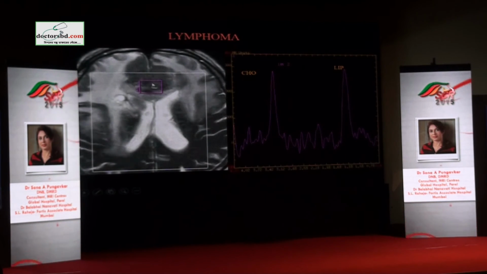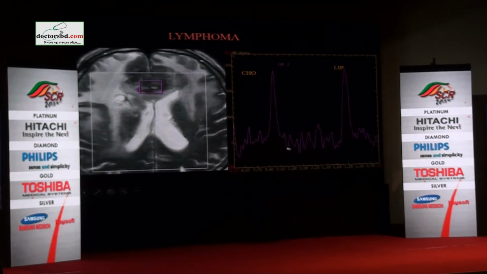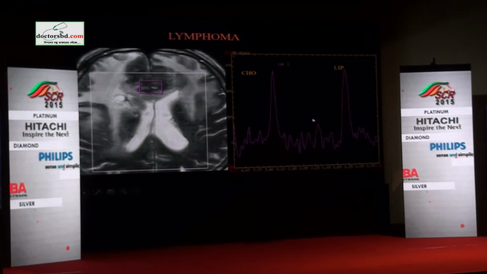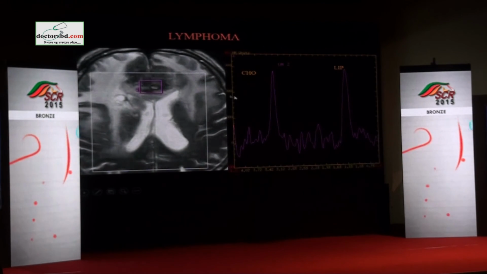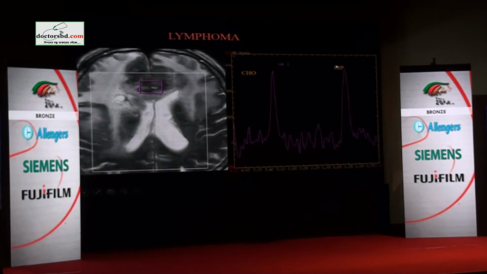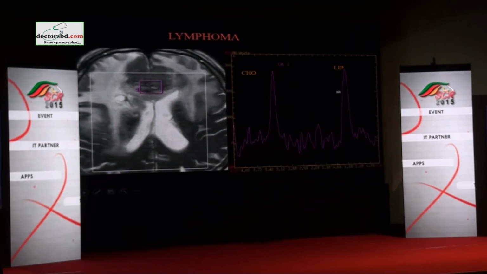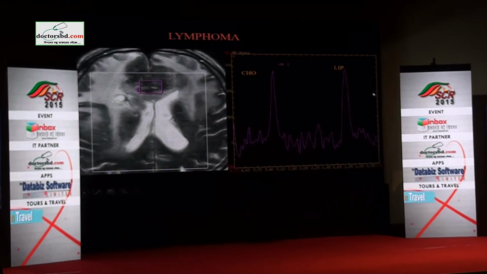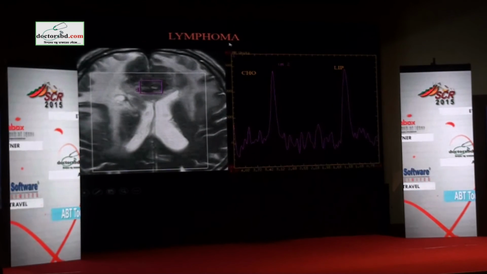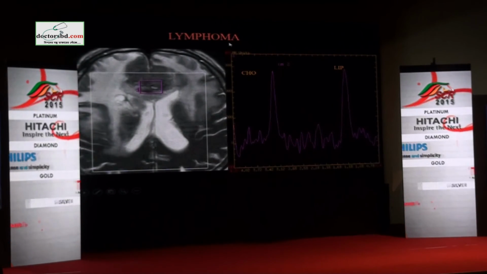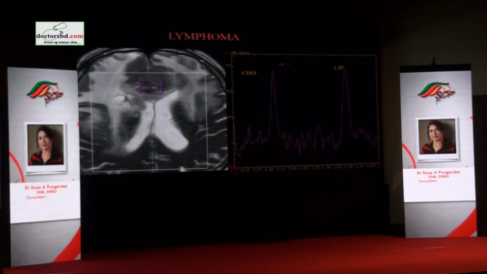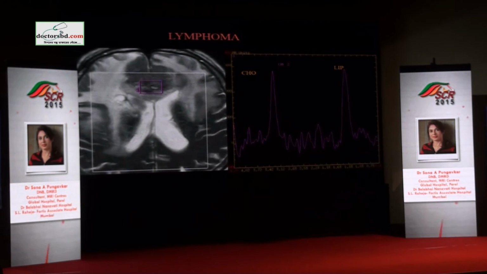Coming to another non-glial neoplasm, again these are not expected to have creatine because this is not a normal neuronal tissue. You have high choline because of the cell membrane proliferation, and you have a tall lipid lactate. So when you see a twin peak appearance of choline and lipid, you are likely to be looking at a lymphoma. Again, lymphomas have grades, so it is not very typical that you will get this twin peak spectrum every time. Also, their metabolism differs.